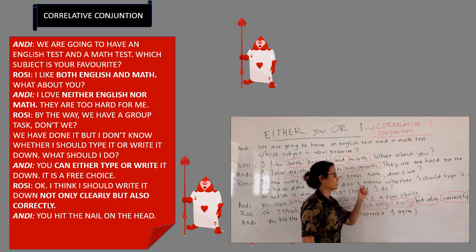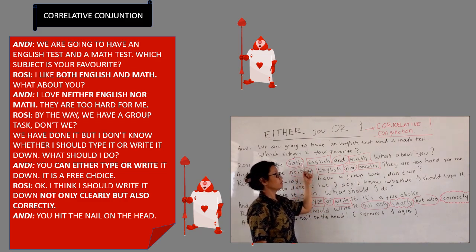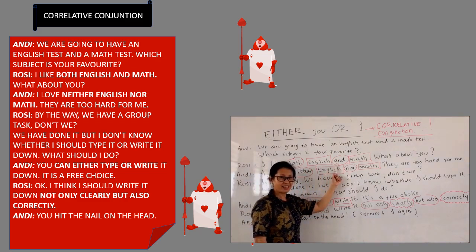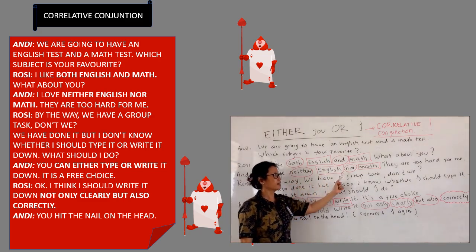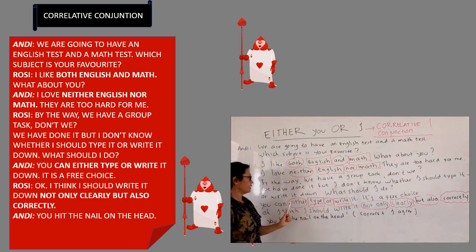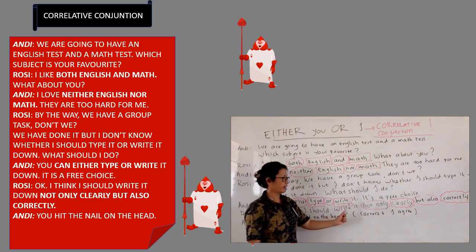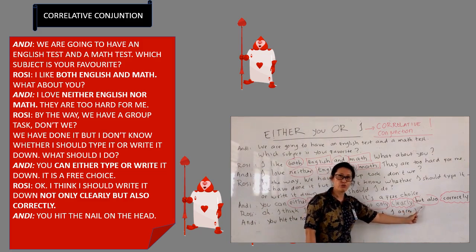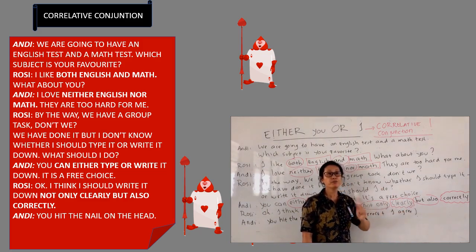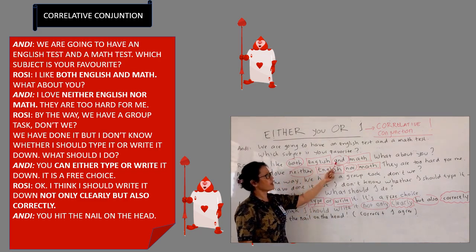Let's see. Here you have kata sambung, the first conjunction, both together with and. Okay? The second, here you have neither together with nor, and then here you have either together with or, and the last you have not only together with but also. Now, before we move on, let's try to give Indonesian about these conjunctions. Let's see. Somebody knows? Both and.